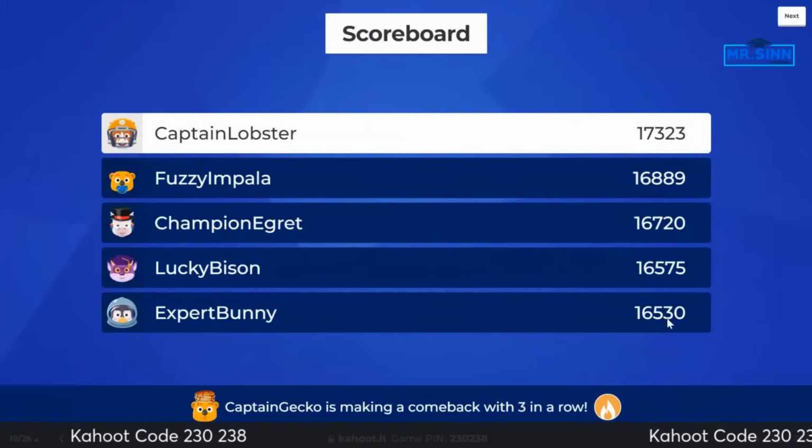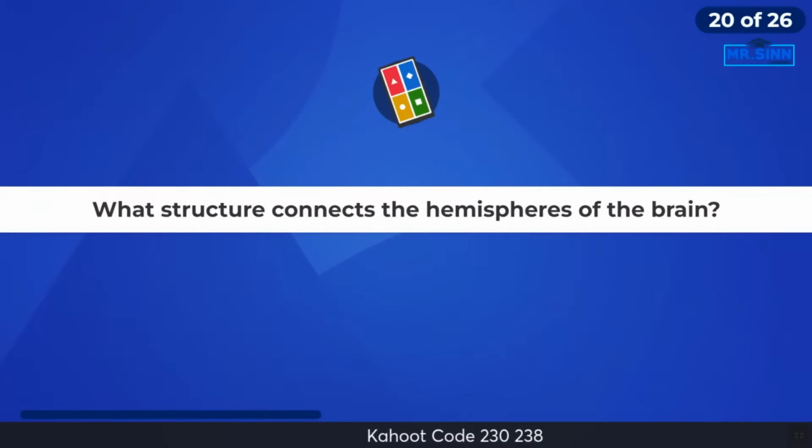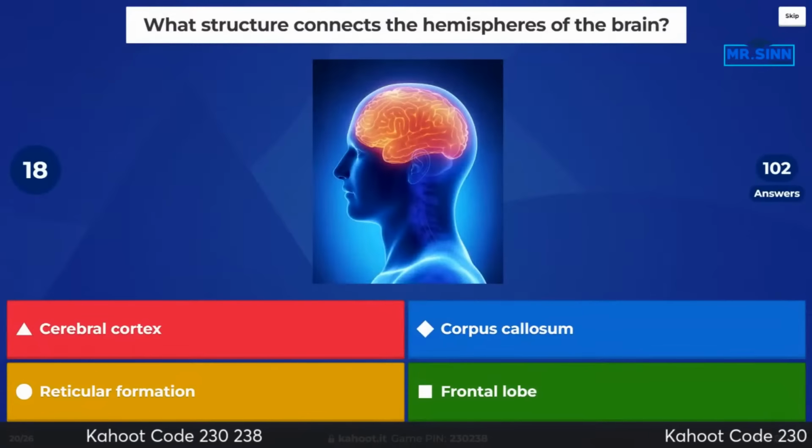All right, we're going back. Let's do this. Gotta love it. AP Psych. Here we go. Question 2026. What structure connects the hemispheres of the brain?